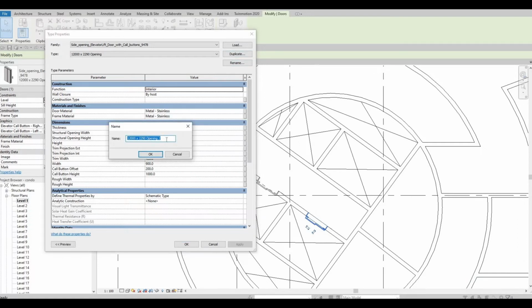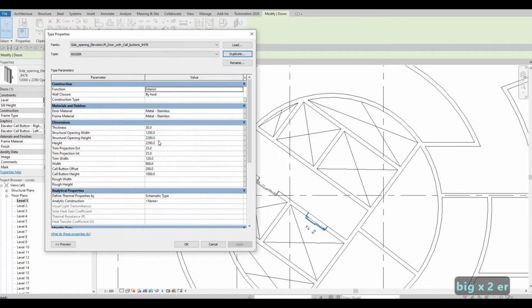It's 1200. So now let's change this to another opening, bigger. So we could just change the width right here. So instead of here, we could just put 2000.